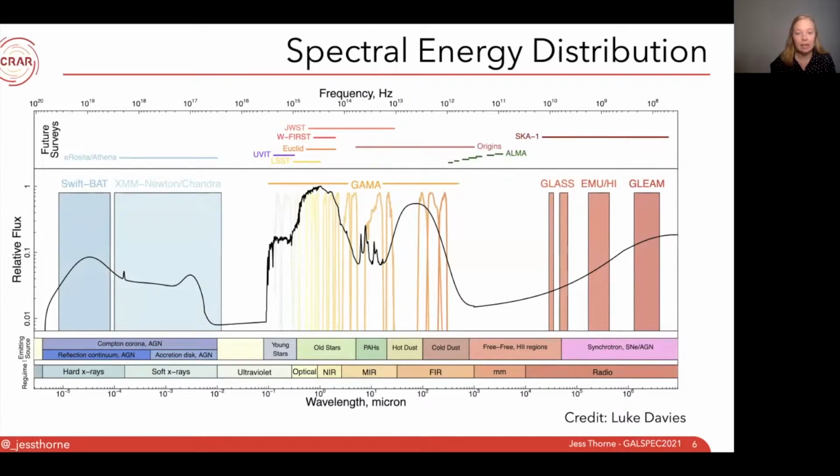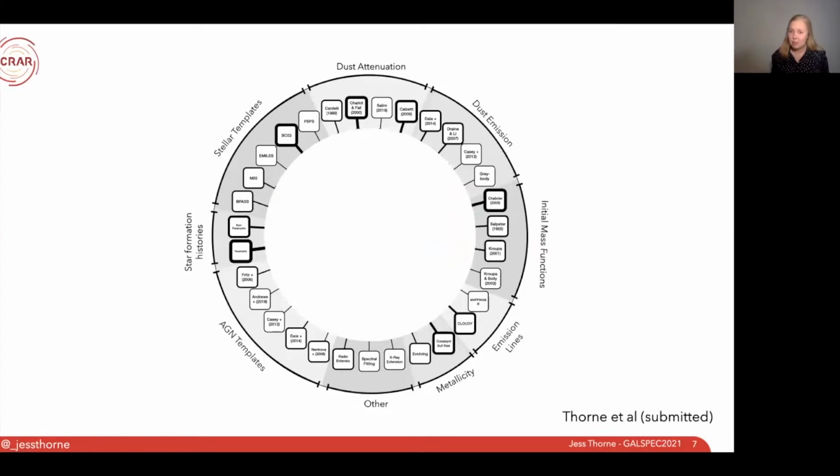The different shape of the SED is driven by the different processes that are occurring within the galaxy. For example, the information that we are using in DEVILS comes from the far ultraviolet to the far infrared, where we see contributions from stellar populations, dust, and potentially active galactic nuclei components. SED-fitting is a technique that's been around for decades and essentially involves the combination of different templates or models together to model the entire emission of a galaxy.